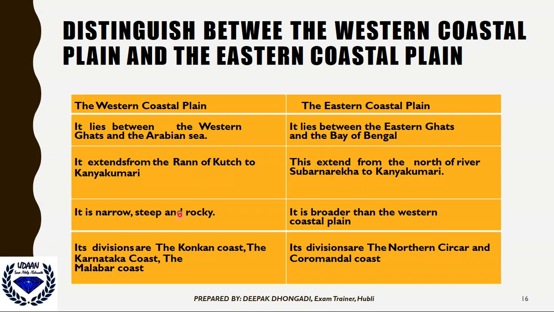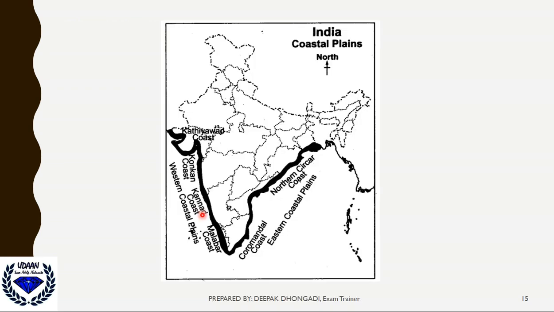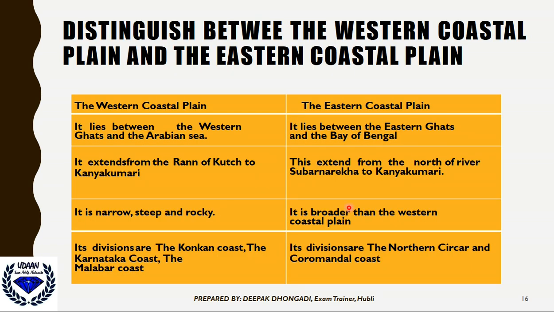The western coastal plain is narrow, steep, and rocky. Very narrow means small, slopey, and it is rocky. The eastern coastal plain is broader, that means it is much wider compared to the western coastal plain.